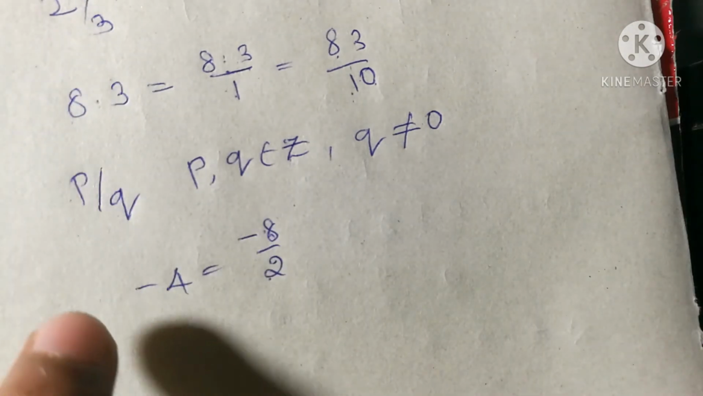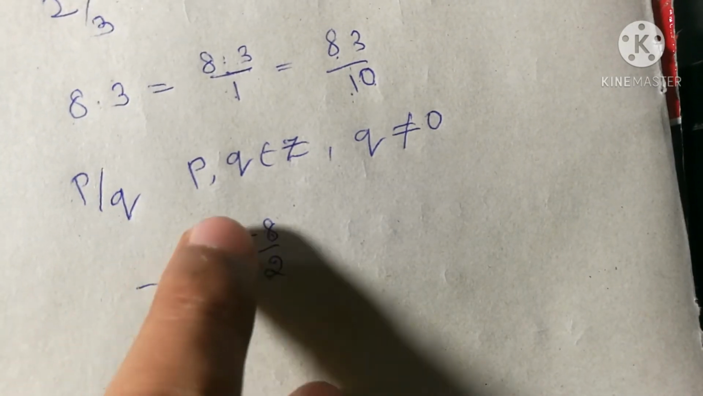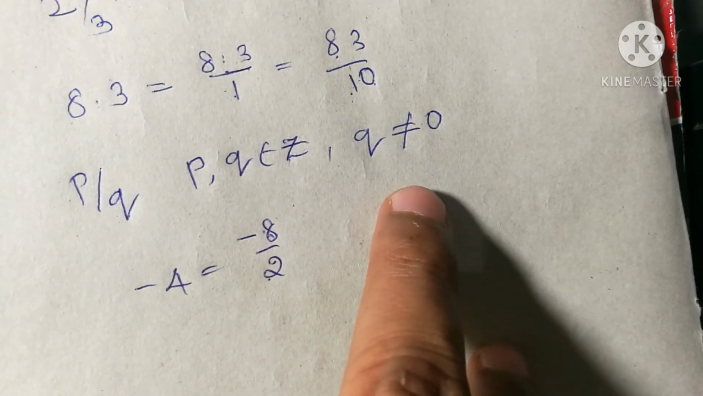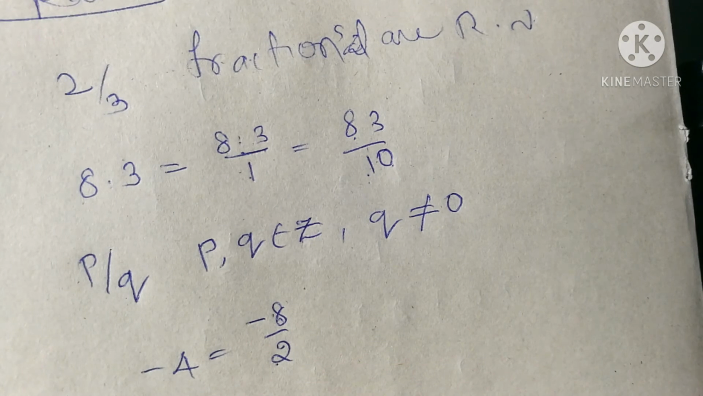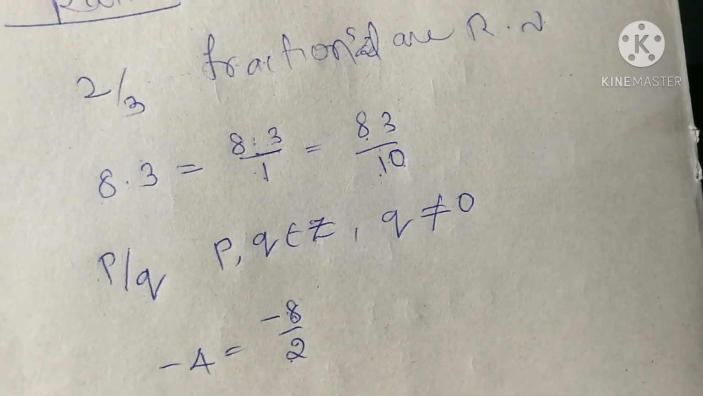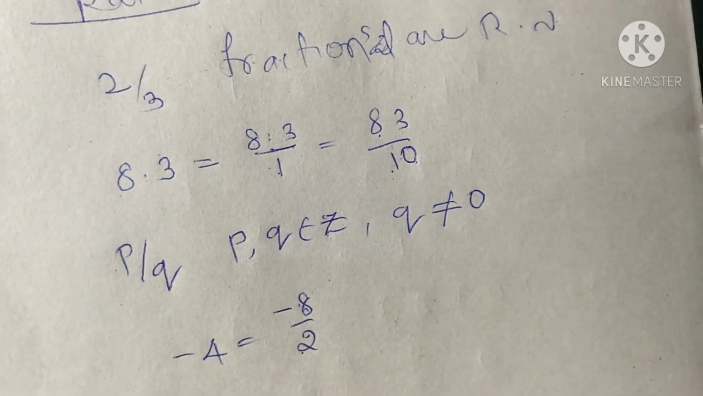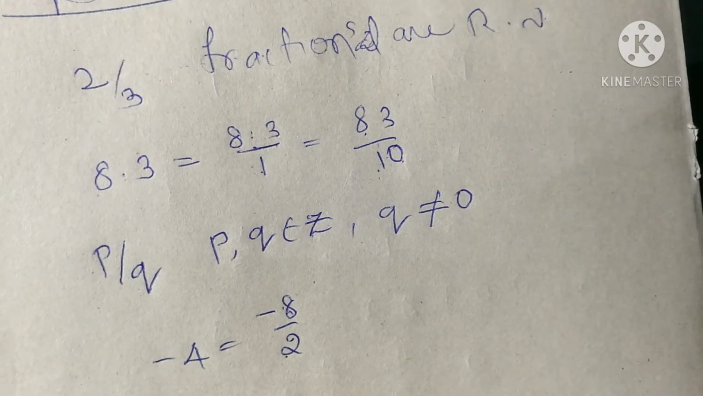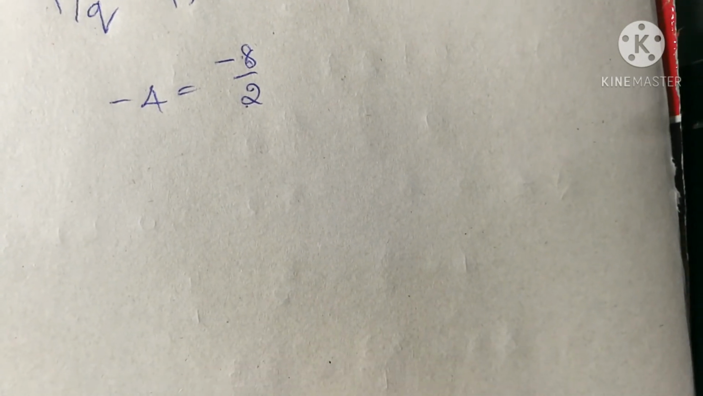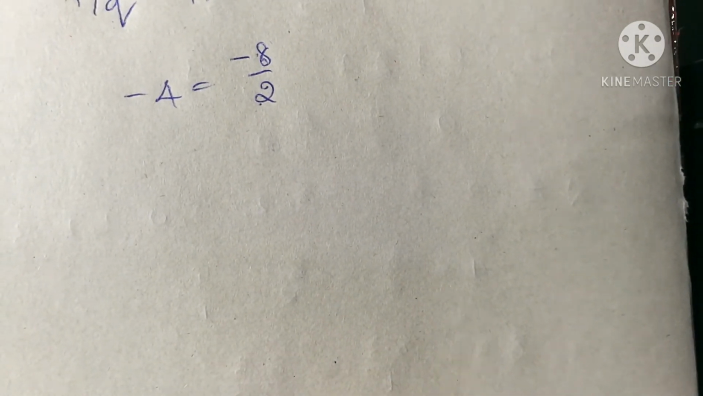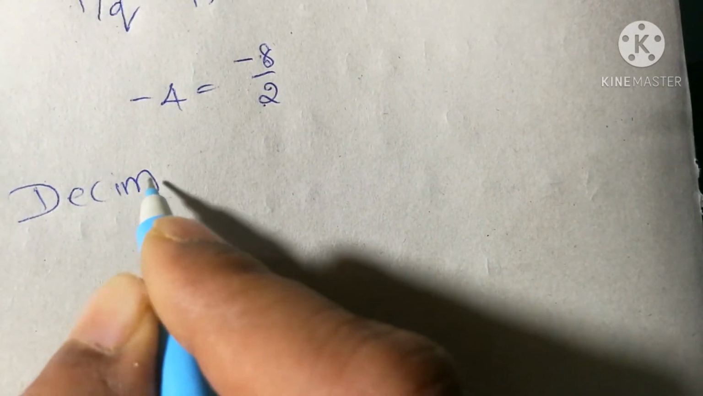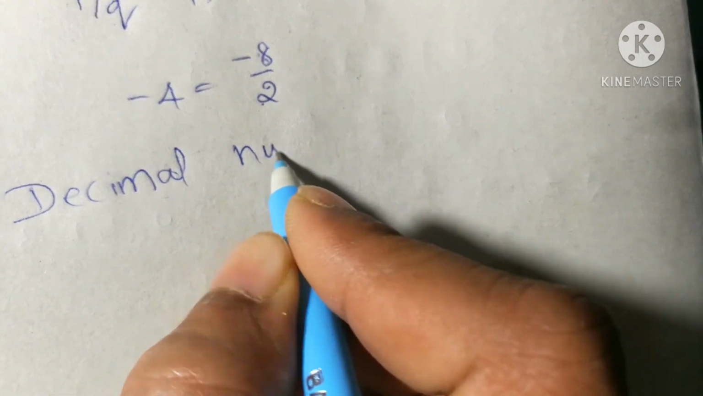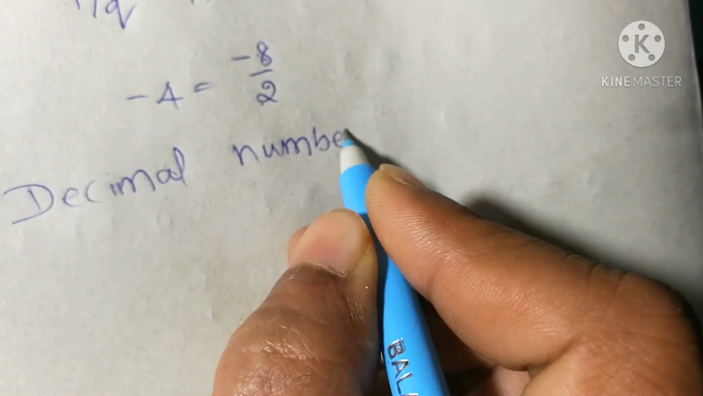If you are able to write a number in p by q form, where p and q must be integers and q is not equal to 0, then you can say that the number is a rational number. So now you have understood what a rational number is, and you also know to some extent which numbers can be converted into rational numbers. Now the important topic is about decimal numbers. Which decimal numbers can be converted into p by q form?